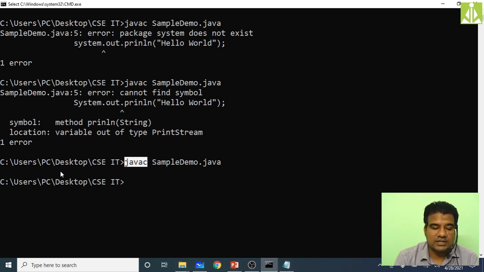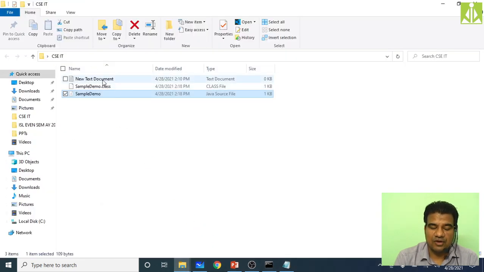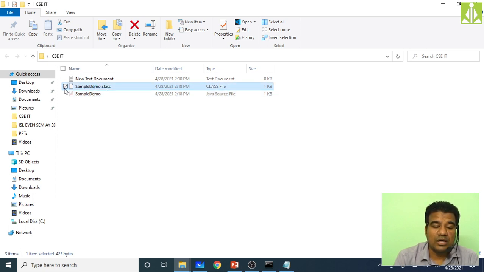When we do a successful compilation, if you don't get any issues, inside the directory where you have saved your program source file, you will get another file with the same name and the extension .class. This class file is a bytecode file. Your JVM will consider and execute only this bytecode file.